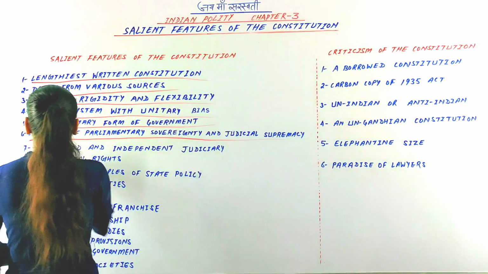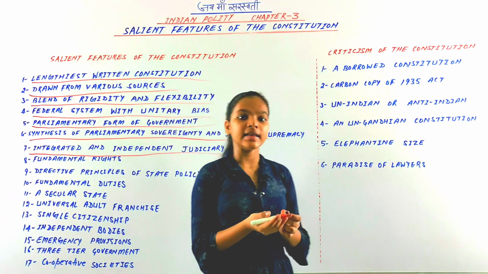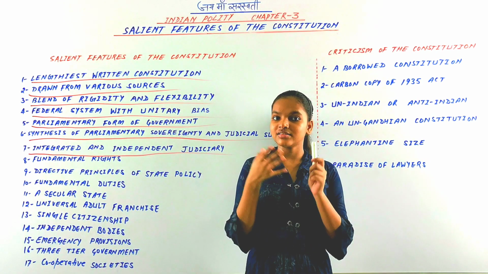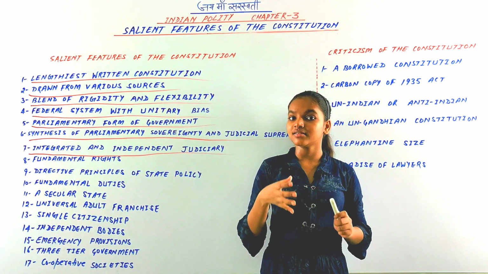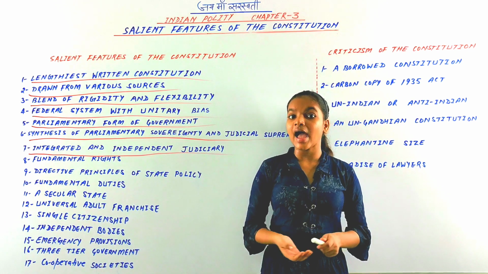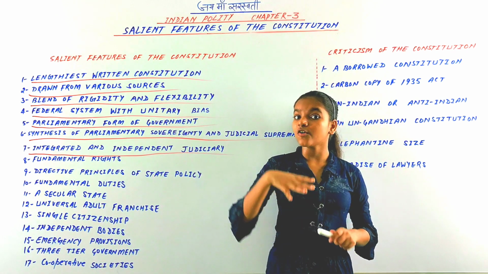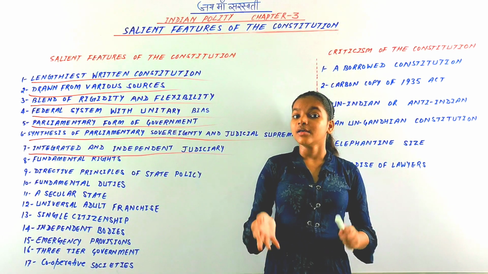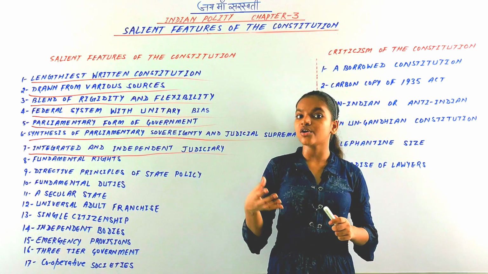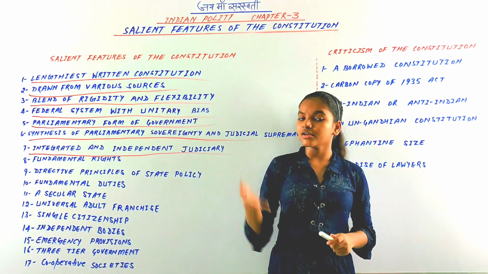So next is integrated and independent judiciary. In India there is an integrated judicial system. At the highest level the Supreme Court stands, and below it there are high courts of each state, and below the high courts there are so many subordinate courts, or district courts, and other lower courts.